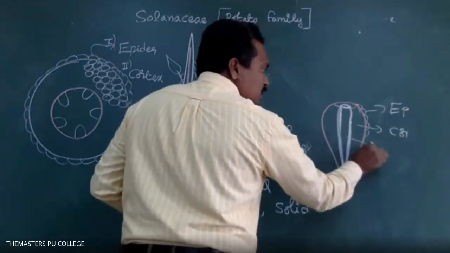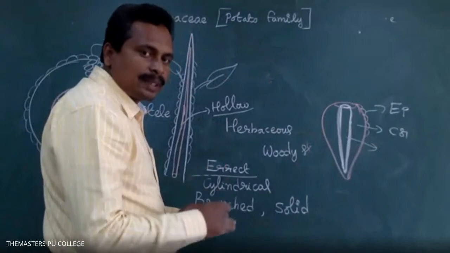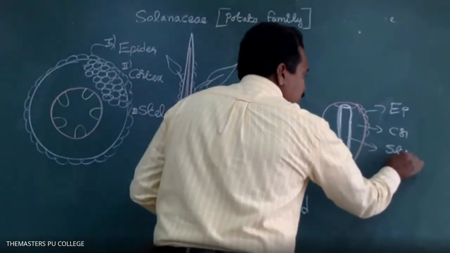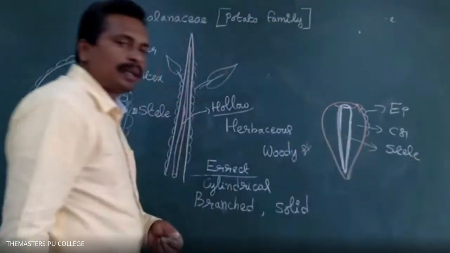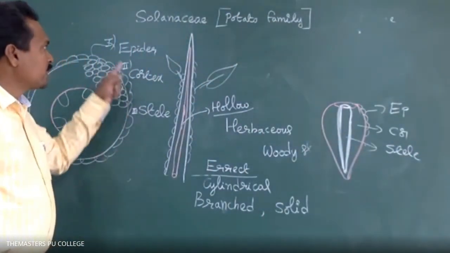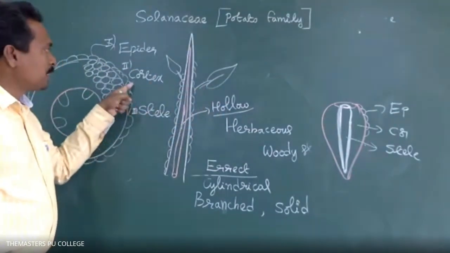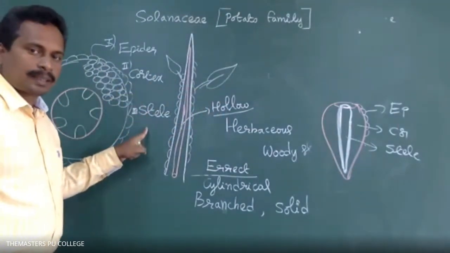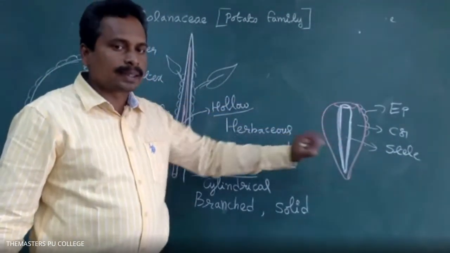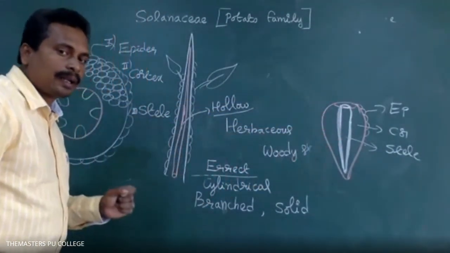The innermost, the third major part, is the stele. In carrot, the stele consists of xylem and phloem tissues.